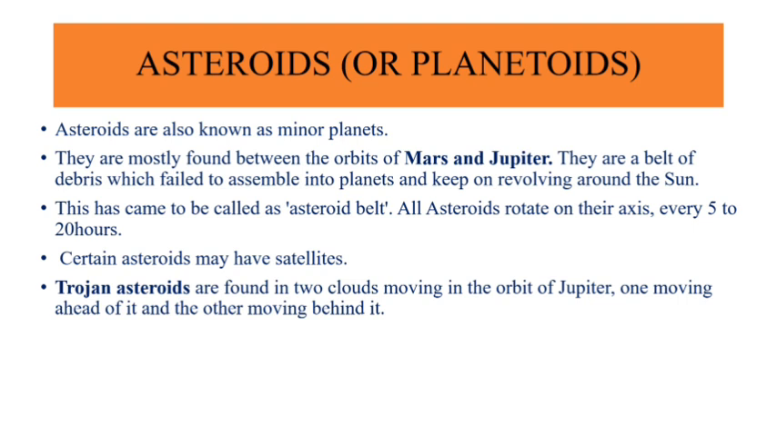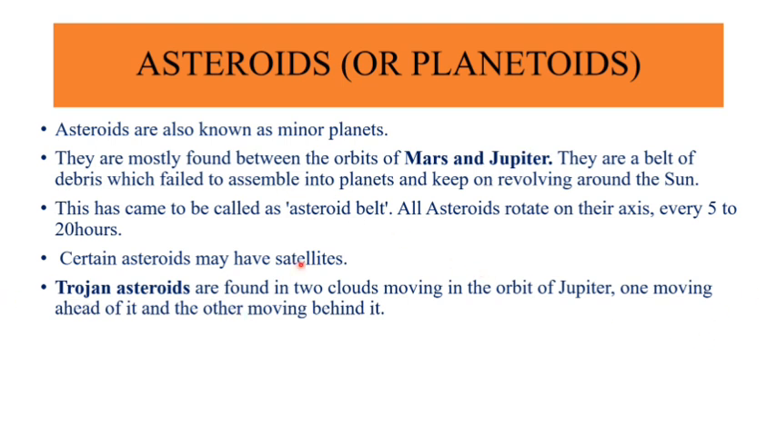And now, talking about asteroids. The topic which we are going to discuss now is something new and different from the planets. It is said that asteroids or planetoids are referred to as minor planets. They are mostly found between the planets Mars and Jupiter. Between these two planets, these asteroids are present, and that zone we call the asteroid belt.